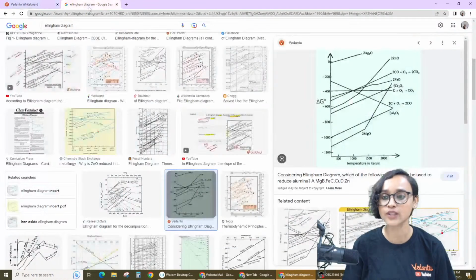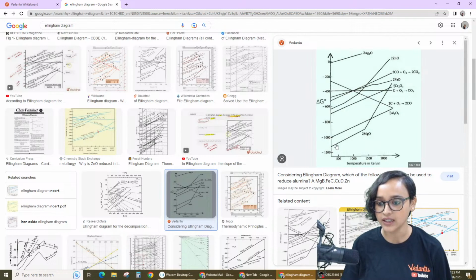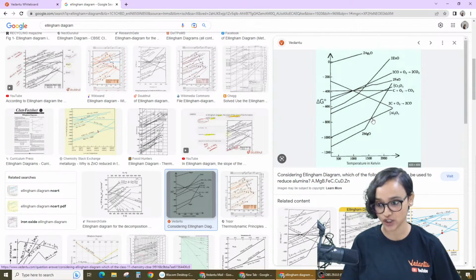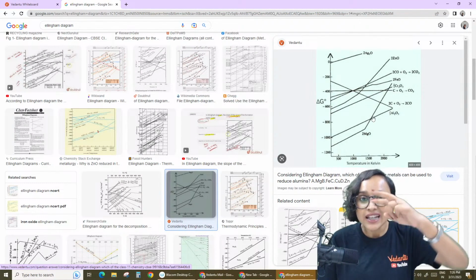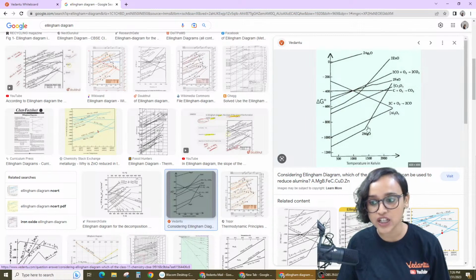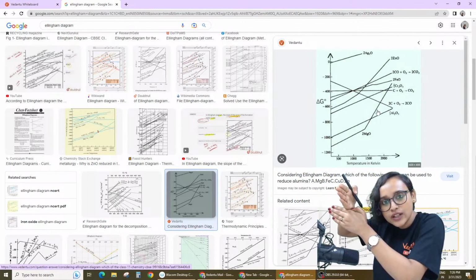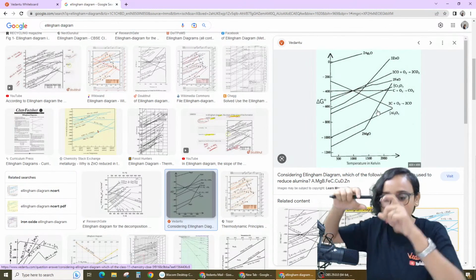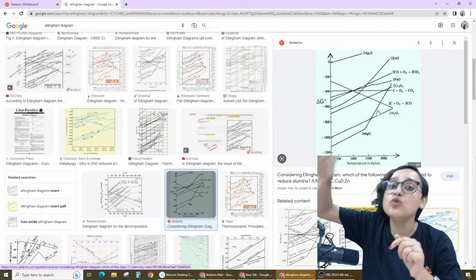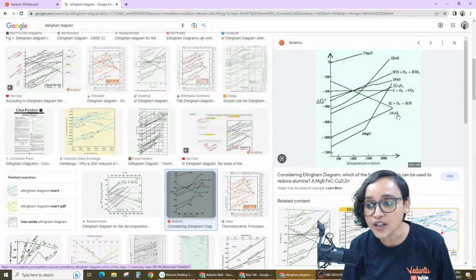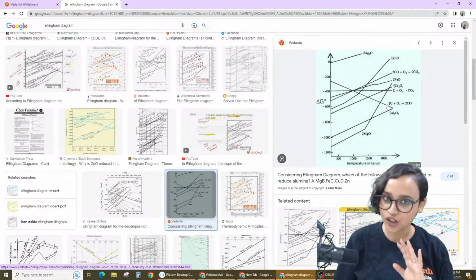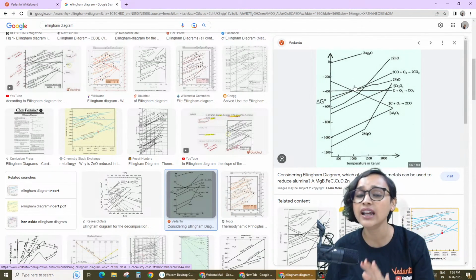And if you just want me to tell you something, check it out. Here what is happening is, see, 2MgO is here, and at this point they are intersecting. At this temperature, what will happen? It will swap. This is your magnesium oxide and this is your Al2O3. Both of them are going, but then they are intersecting. After intersecting, what will happen? Let's say that MgO was able to reduce Al2O3, now it will be reversed. Now Al2O3 will be able to reduce magnesium oxide. Got it? That's what the Ellingham diagram says.